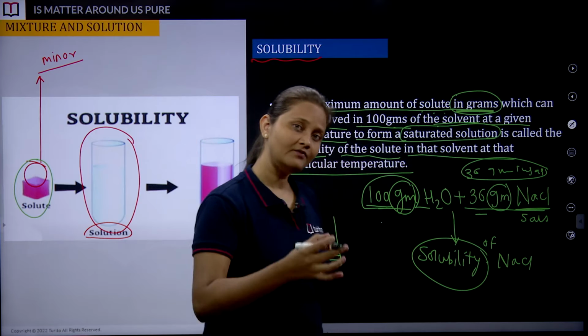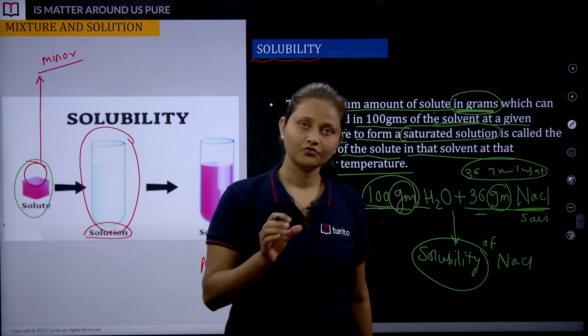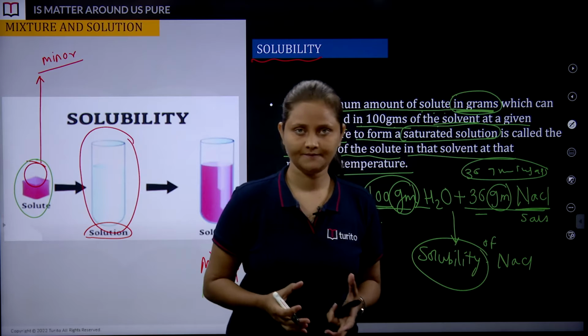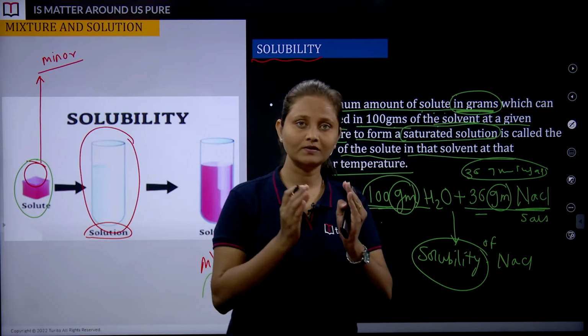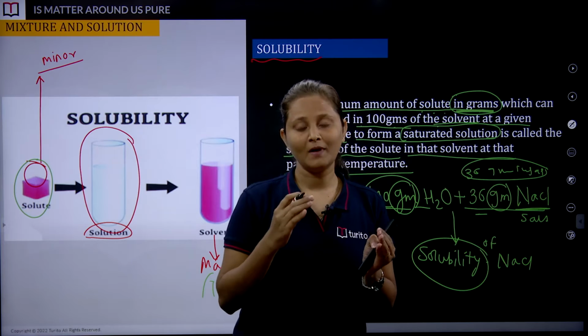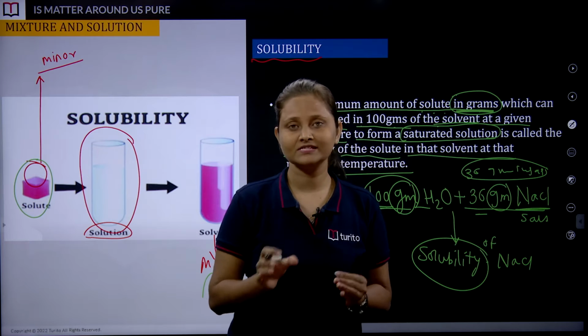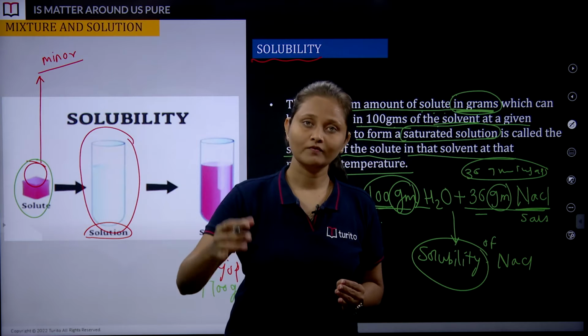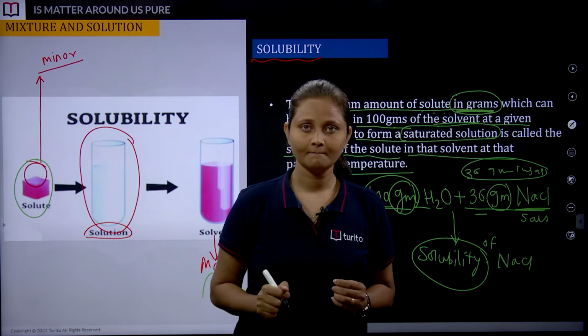Different solutes are having their own capacity. Okay, so likewise even different solvents are having their own capacity. It's not needed that all the solvents and solutes are going to dissolve in the same manner or the value is going to remain the same. No, it varies solute to solute. It varies solvent to solvent. Following? Is there any confusion?